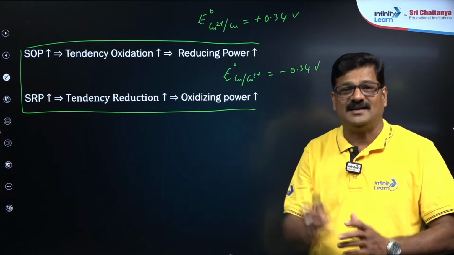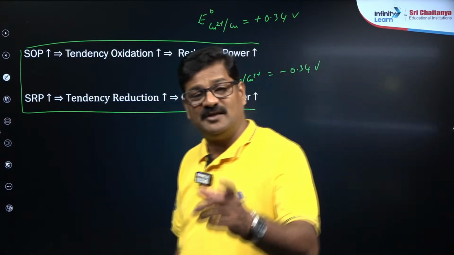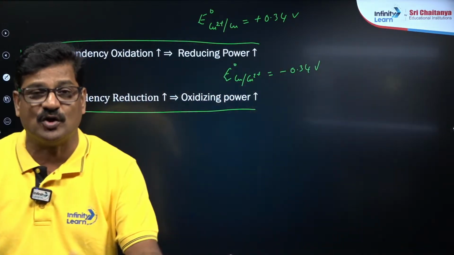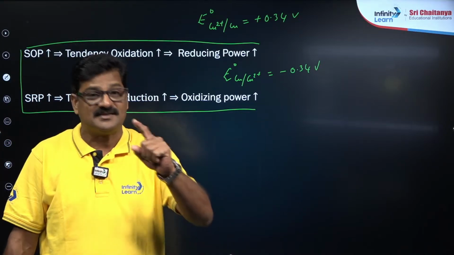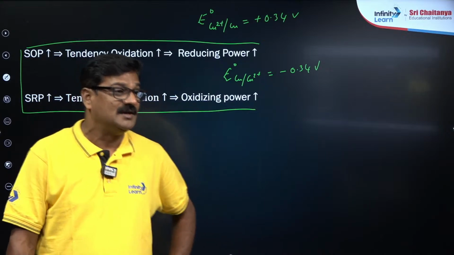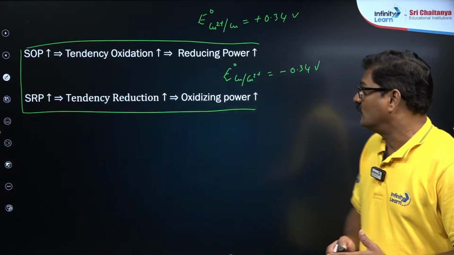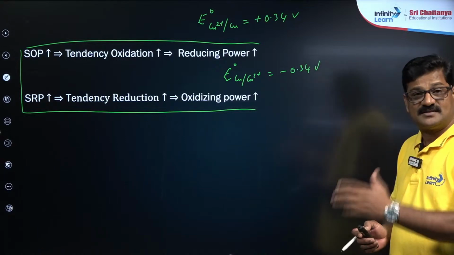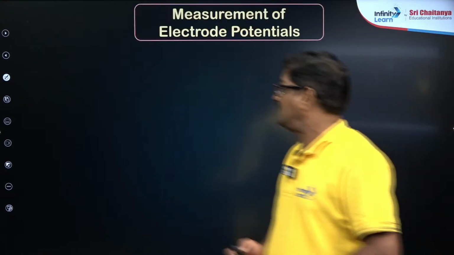And you can see with respect to SRP and SOP in the D block and transition elements, SRP values are also given in tabular form. Based on that, certain important questions have been asked in previous NEET examinations. So try to be focused on the concept that we discussed, and the relative tendency of the reactions can be explained on the basis of SOP and SRP.